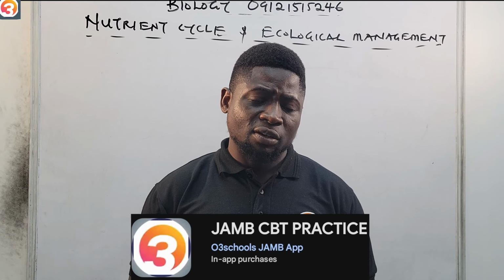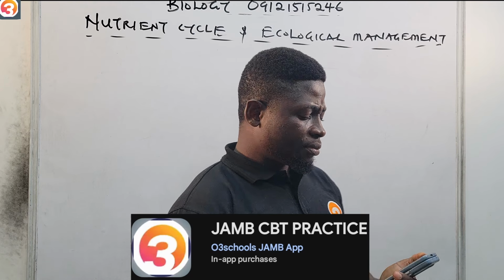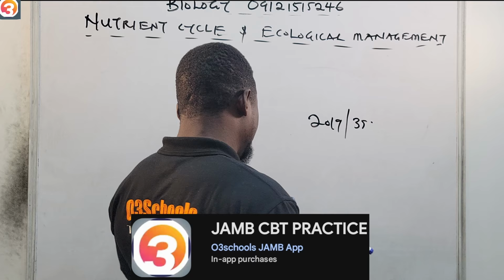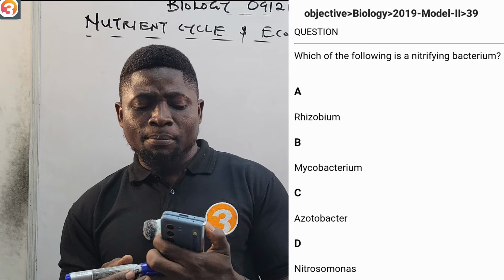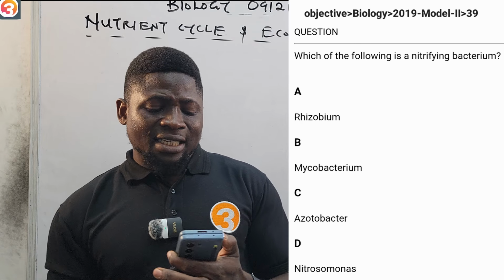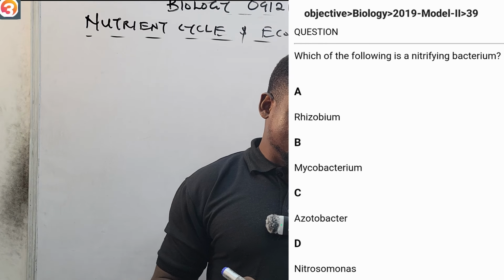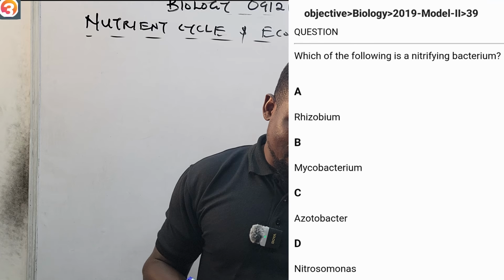Let us see a past question from the JAMB app. This is a 2019 question, number 39. It says, which of the following is a nitrifying bacterium? A, Rhizobium; B, Mycobacterium; C, Azotobacter; D, Nitrosomonas.